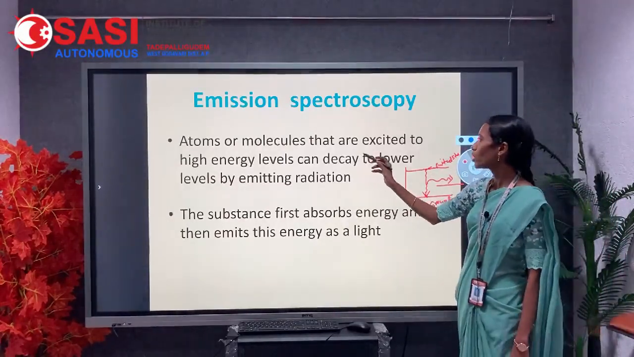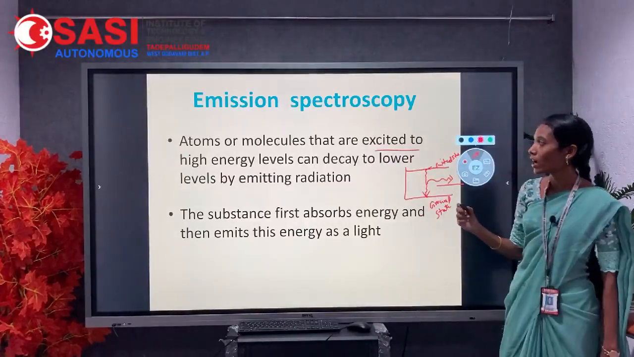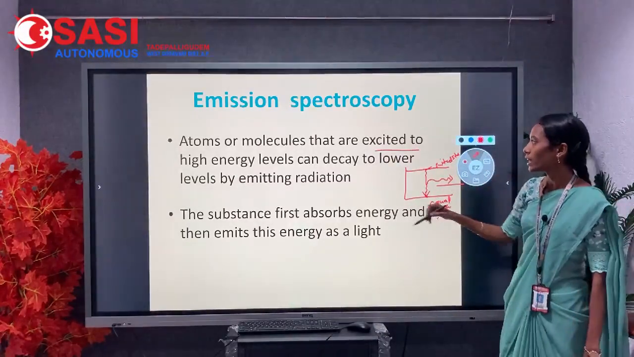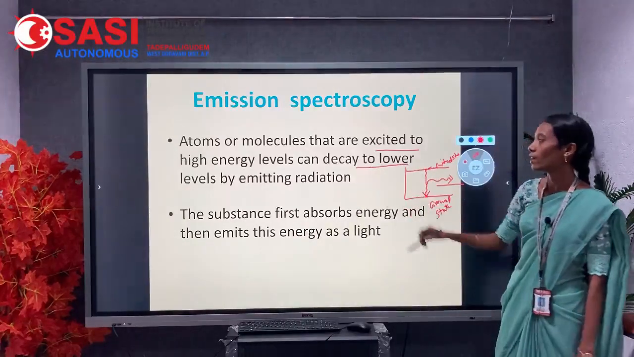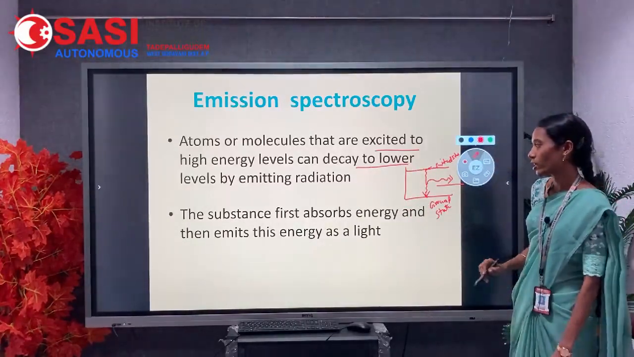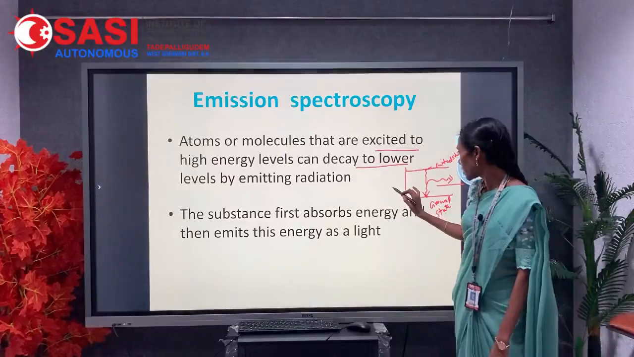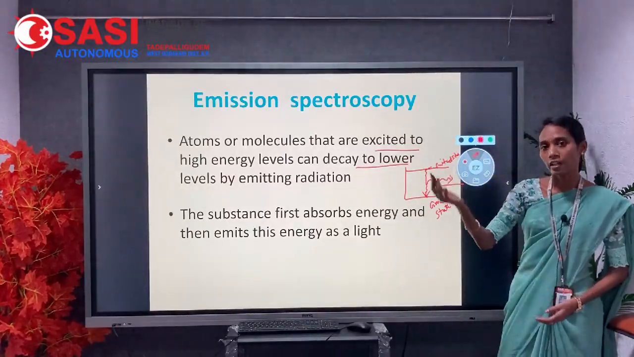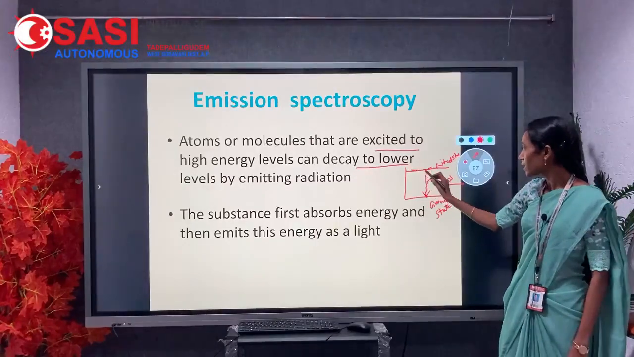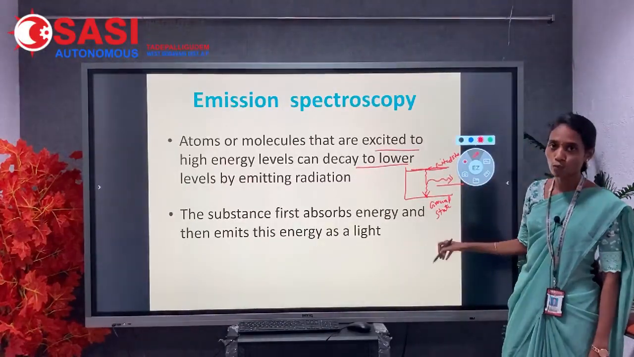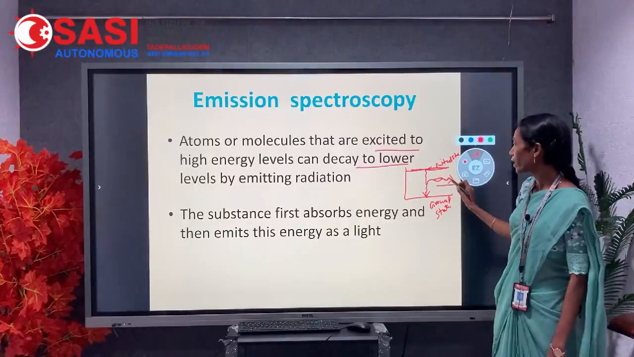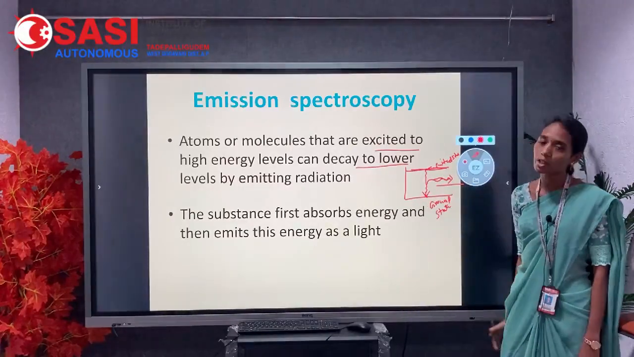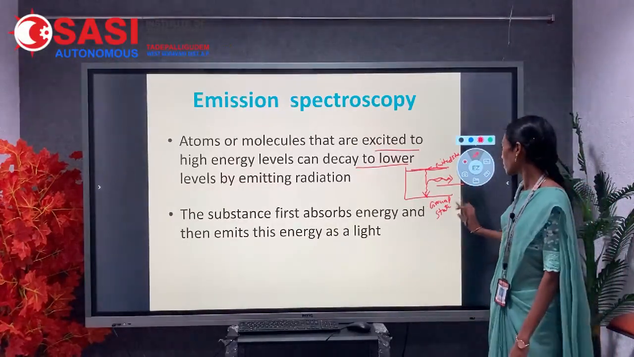The atoms or molecules that are excited to higher energy levels can decay to a lower level, emitting radiation. Here first the molecule should absorb the energy and travel toward the excited state, then it is allowed to fall down by the emission of radiation. In this method, the emission spectroscopy can be obtained.